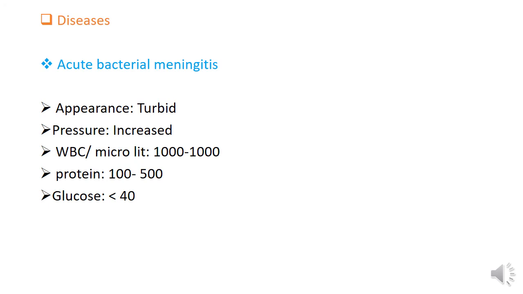But what is acute bacterial meningitis? It is a rapidly developing inflammation of the layers of tissue that cover the brain and spinal cord and the fluid space between them. It is caused by bacteria. But how do bacteria reach the spinal cord or cerebrospinal fluid?